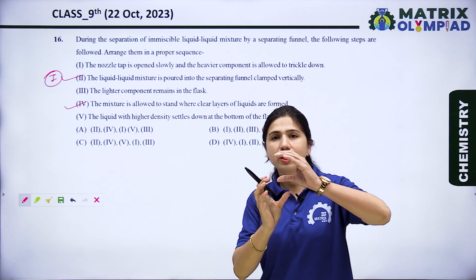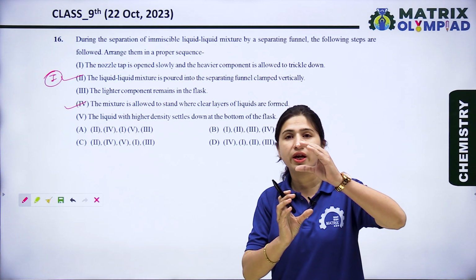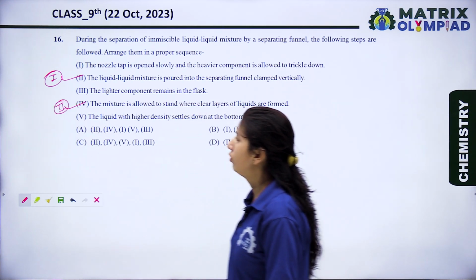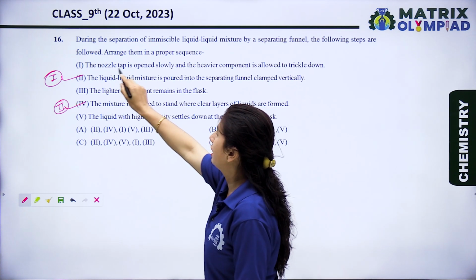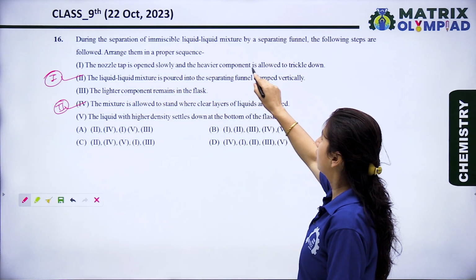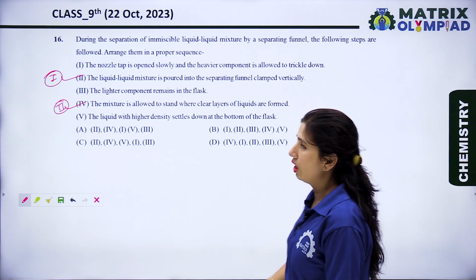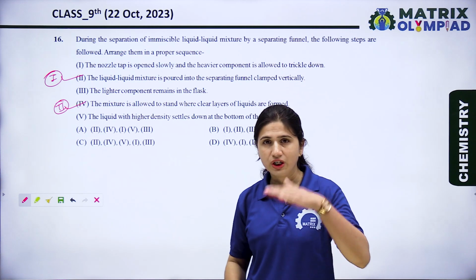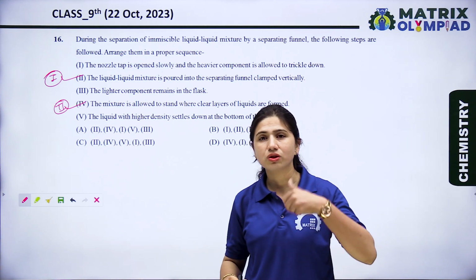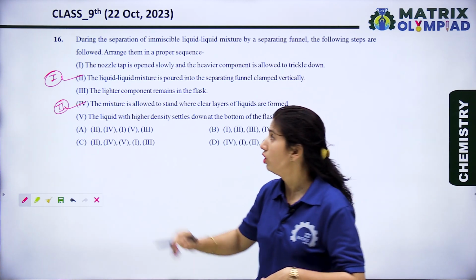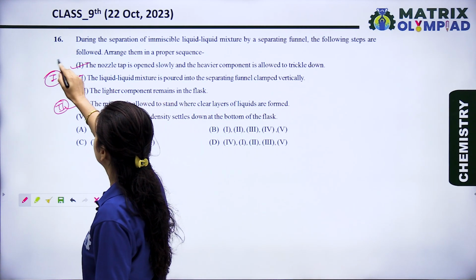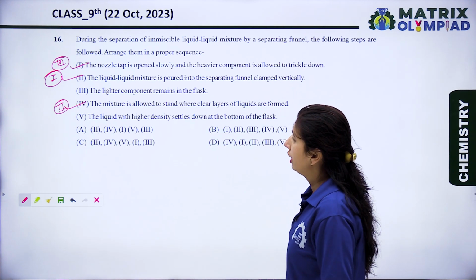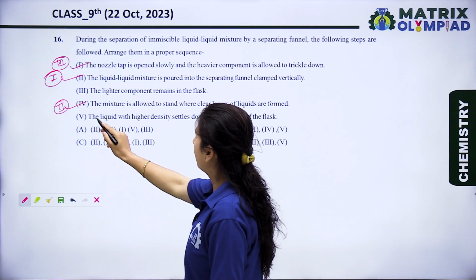When the two liquids are separated into two different layers, that is the second step, the fourth option. Now the nozzle tap is opened slowly and the heavier component is allowed to trickle down. We know that the component which has more density settles down and the lighter density substance floats on the other substance.